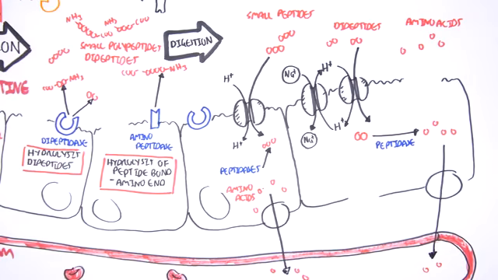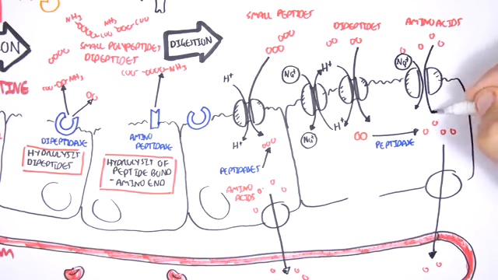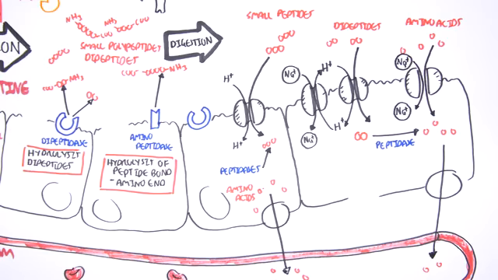Finally, the amino acids, which are just in the lumen, are absorbed through a different mechanism. The amino acids are absorbed with sodium in a channel. So as one amino acid is absorbed, so is one sodium ion. The amino acid can then be reabsorbed into the blood.